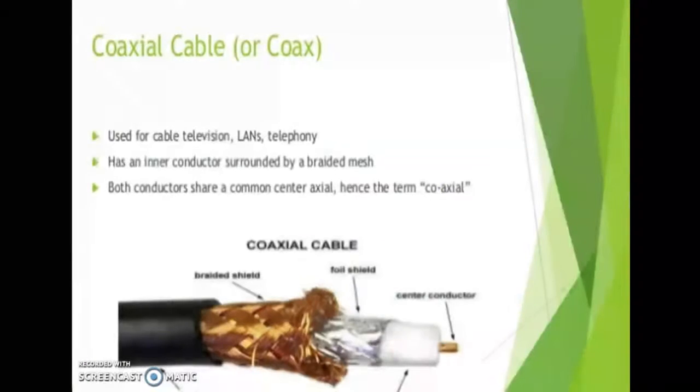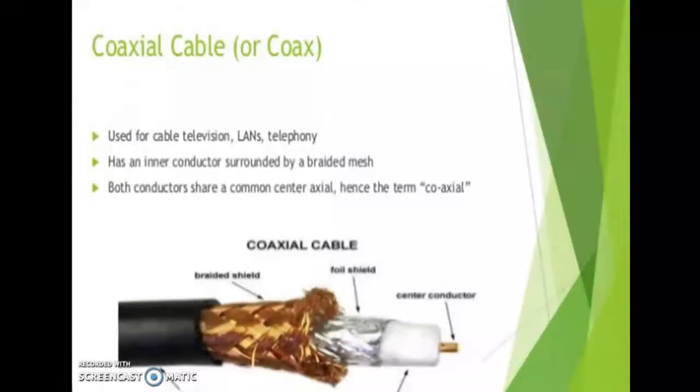Then the next one is coaxial cable or coax, used for cable television, LANs, telephony. It has an inner conductor surrounded by a braided mesh. Both conductors share a common center axial, hence the term coaxial. In this figure, you can see the center conductor, then foil shield, then braided shield. Then this one is the outer jacket.